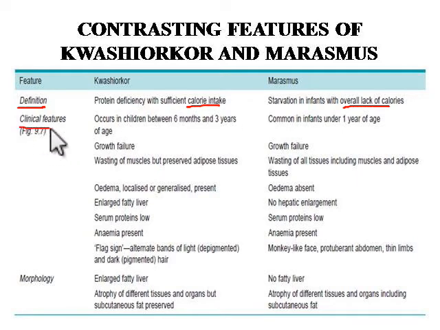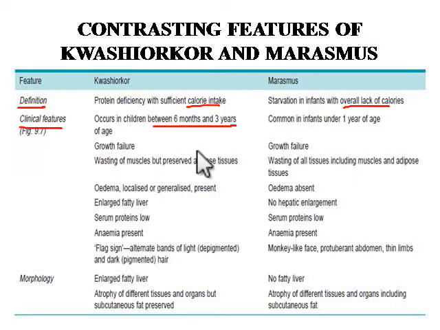Clinical features. What are the clinical features you find in Kwashiorkor? It occurs in children between 6 months and 3 years of age. So here for Kwashiorkor disease, we have a specific age group where it is found, that is 6 months to 3 years of age.